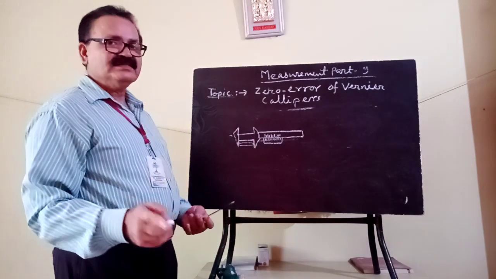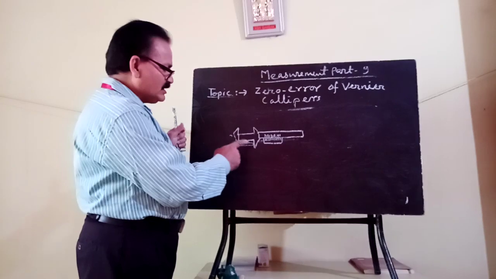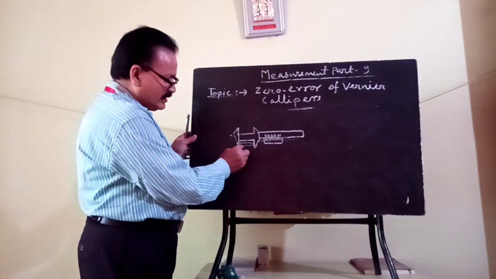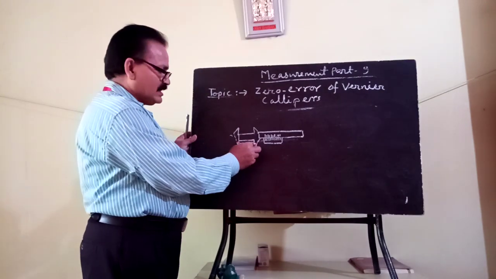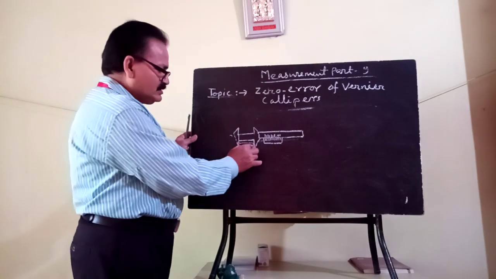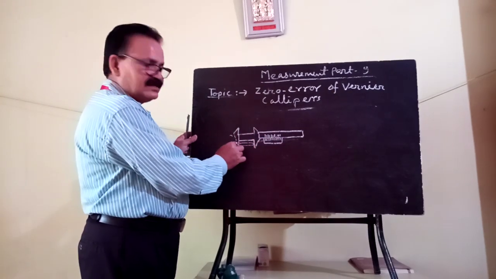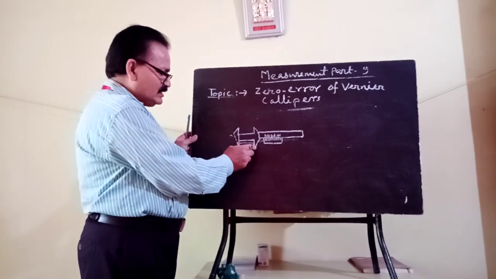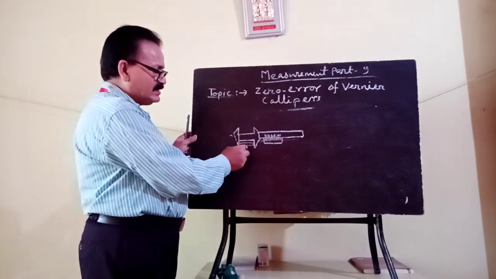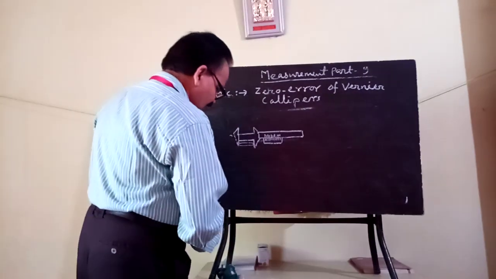Initially, when these two jaws come close to each other, that is when it is not in use, what will happen?